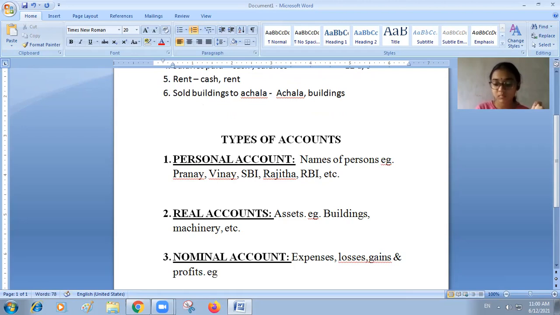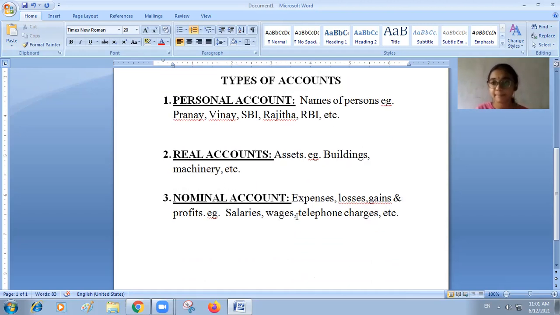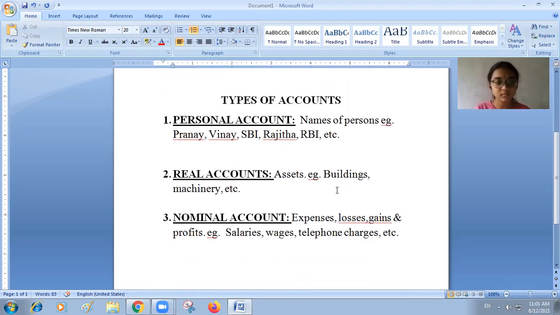For example, salaries, wages, telephone charges, etc. Okay, so any account will fall under only these three types of accounts. That's all.